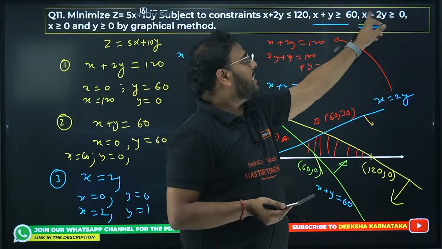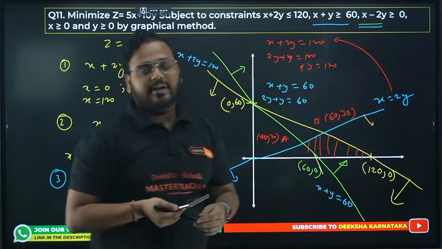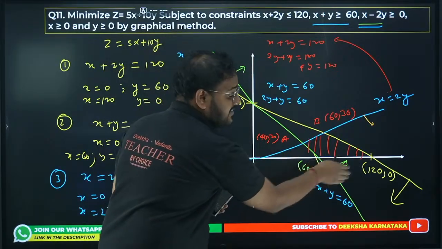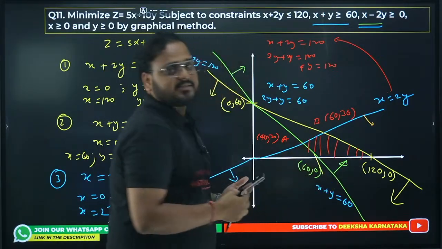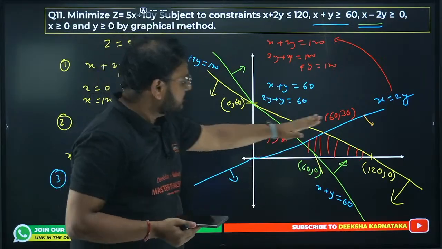If you take 2y on this side, you get x more than 2y. It means it will be where x is greater. Where is x going to be? The x-axis is here, right? So going towards the x-axis. That's why below over here. Not this area, this area.